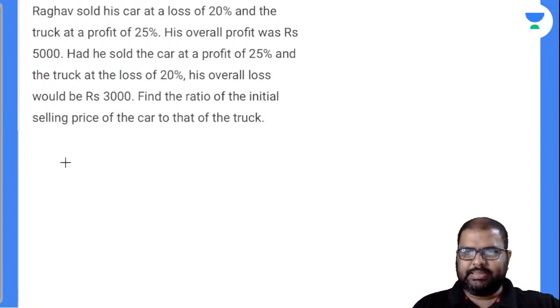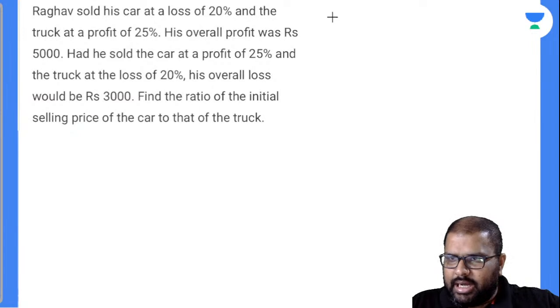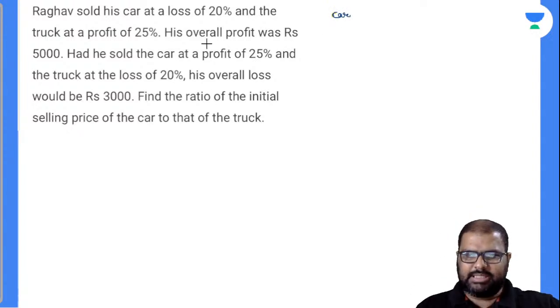I'll write down like this. I'll write down the car cost price, as there are many percentages and values here.